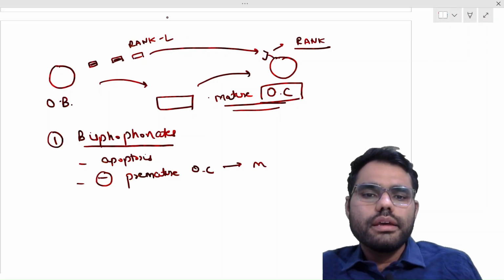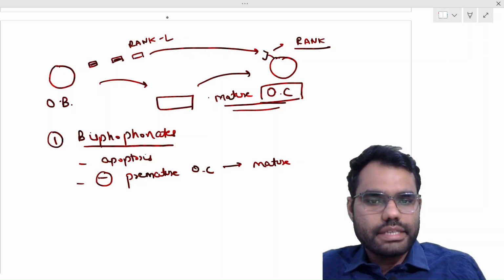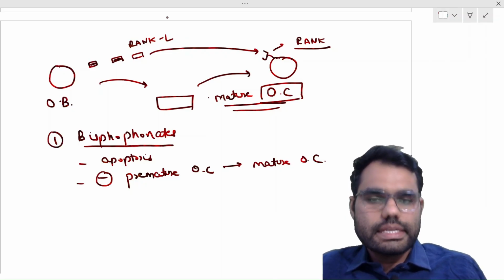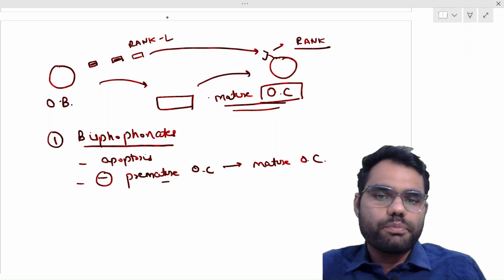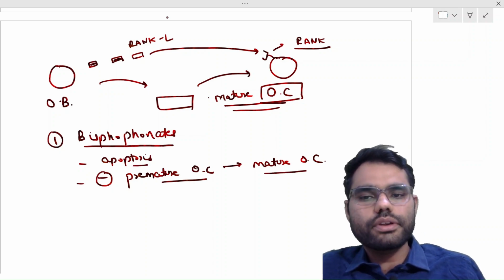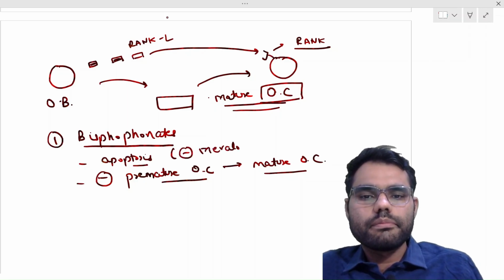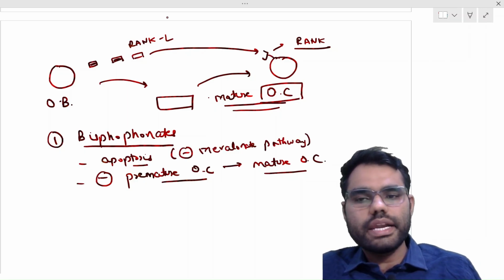How does this happen? This happens by inhibiting the rank ligand and rank interaction. So it inhibits the signaling pathway and inhibits conversion of premature osteoclast to mature osteoclast, and it causes apoptosis of mature osteoclast by inhibiting the mevalonate pathway. So these are two major mechanisms of action of bisphosphonate.